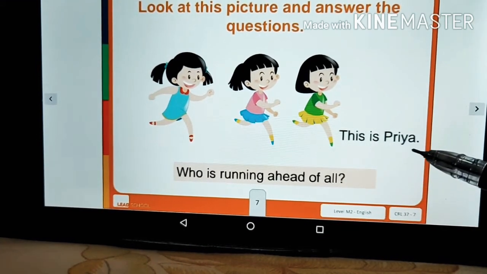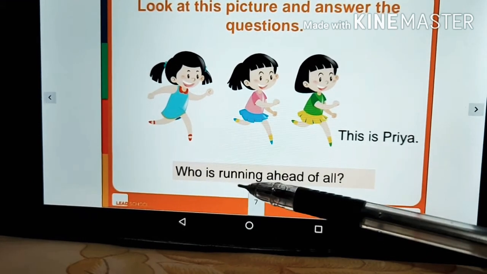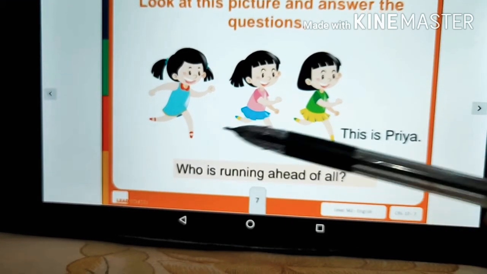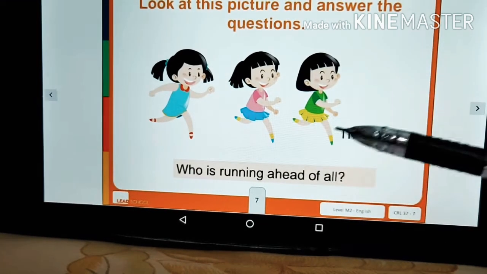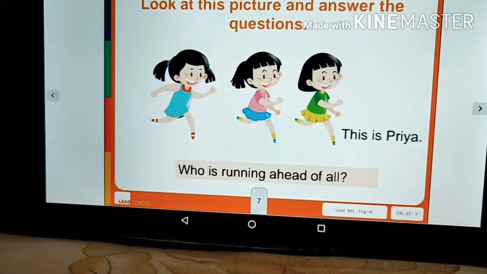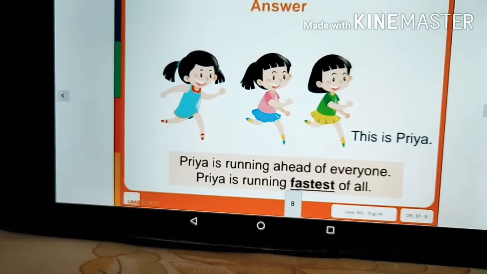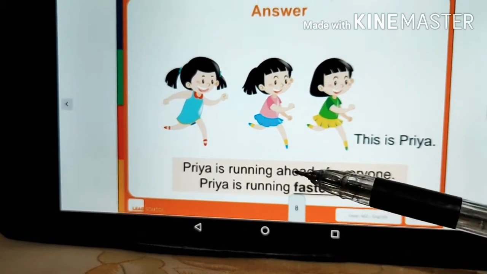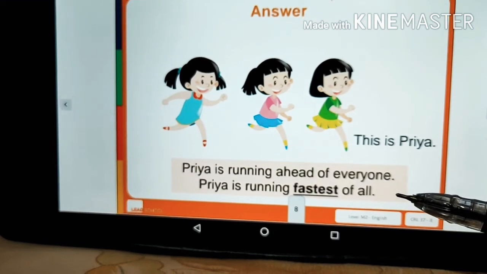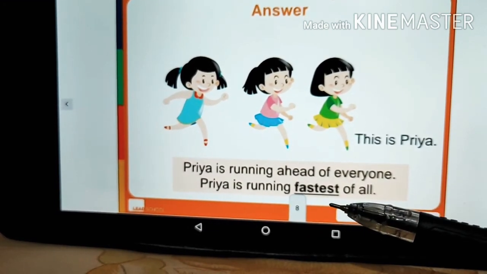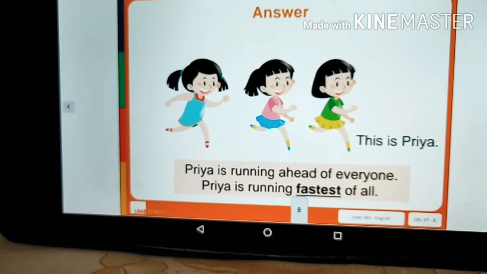This is Priya. Who is running ahead of all? See the picture and answer this question. Who is running ahead of all? So the answer is Priya is running ahead of everyone. So the sentence will be: Priya is running fastest of all.